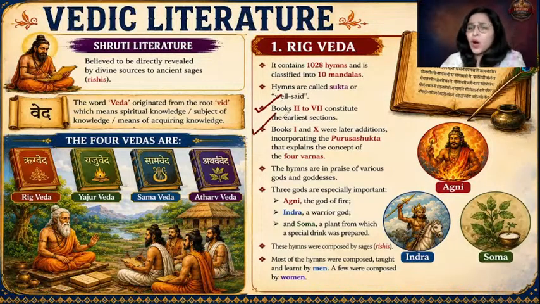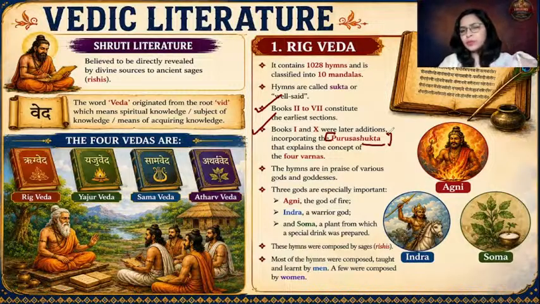Now, how can we say that 1 and 10 were the later additions? Because 1 and 10 mention the concept of the Varna system. There is a very famous hymn, the Purusha Sukta. The Purusha Sukta gives us a clear-cut description of the evolution of the Varna system. And the Varna system was not there in the early Vedic period. It began in the later Vedic age, and hence we confirm that books 1 and 10 were the later additions. What is this Purusha Sukta, and how did the Varna system evolve? We will be studying it separately.